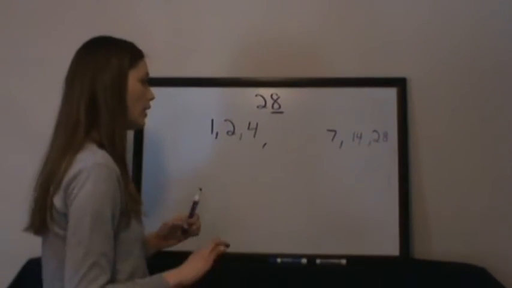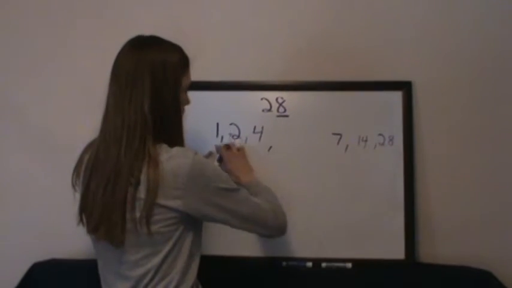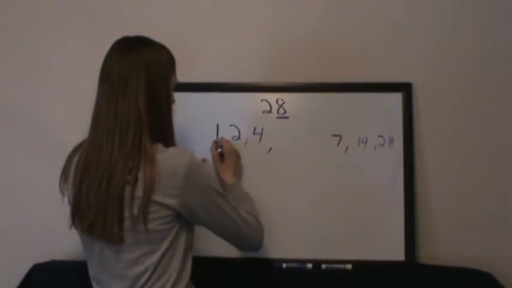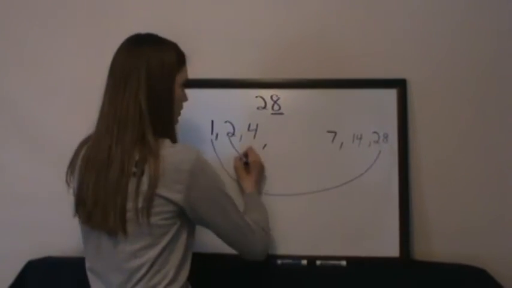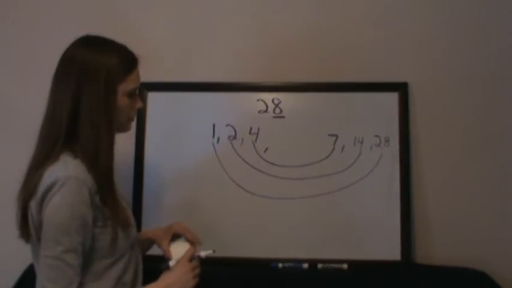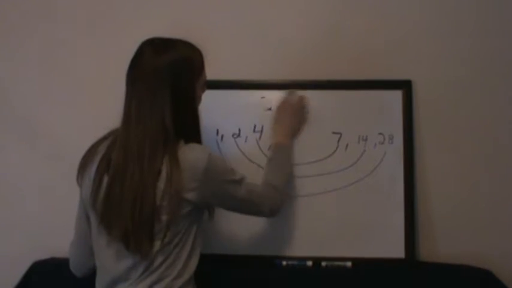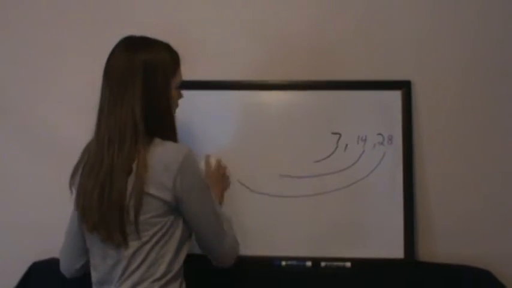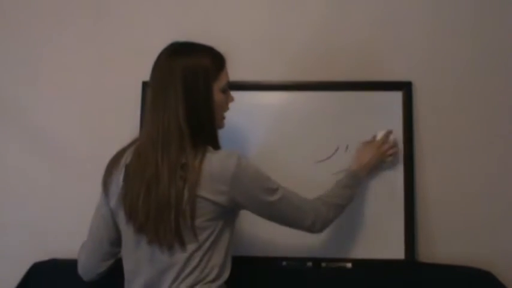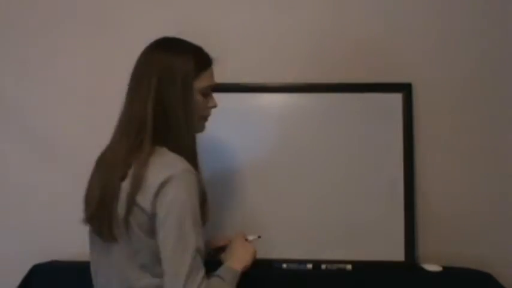I always try to go in order, starting with 1 and then bringing it over to the bigger side. And I know some of you made these rainbow type things. That was new to me this year. You showed me that one. And that kind of helps you keep track of the factors as well. So just to recap, factors are simply listing the numbers that divide a number that is given to you.